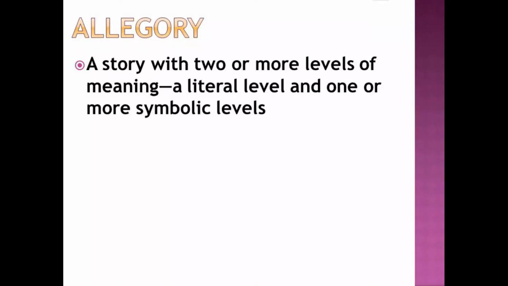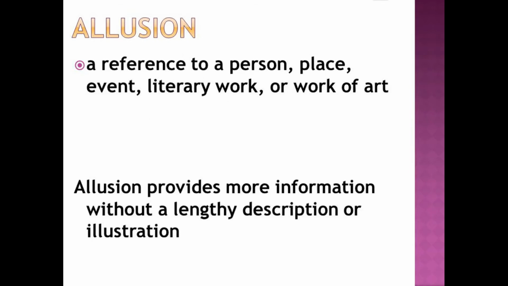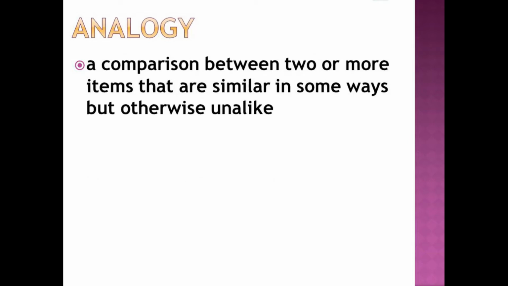Allegory. A story with two or more levels of meaning, a literal level and one or more symbolic levels. Allusion. A reference to a person, place, event, literary work, or work of art. Allusion provides more information without a lengthy description or illustration. Analogy. A comparison between two or more items that are similar in some ways but otherwise unlike.